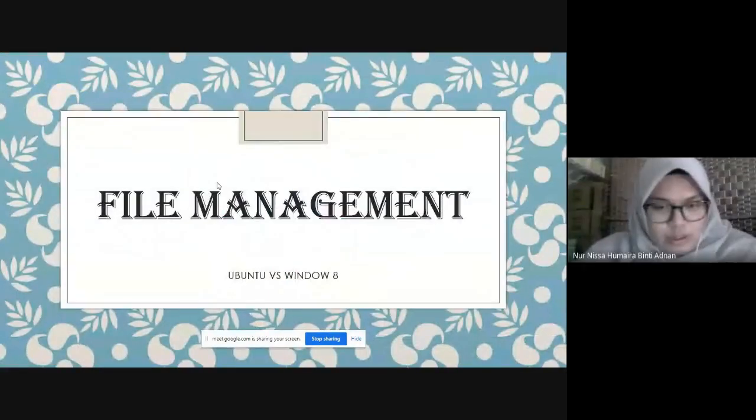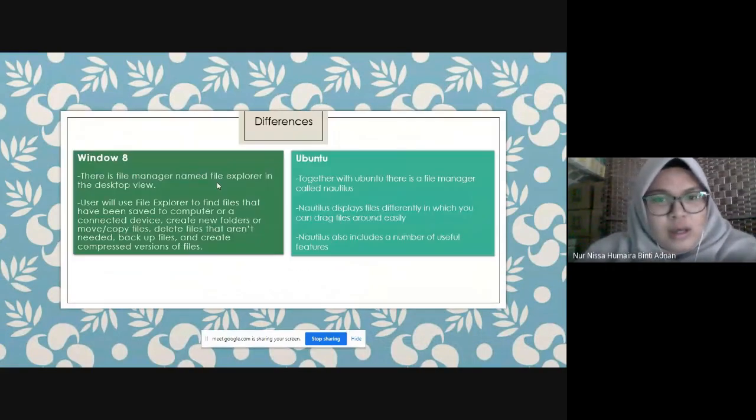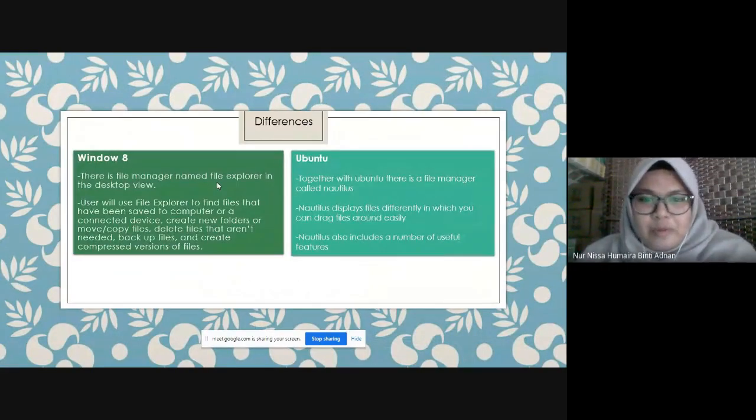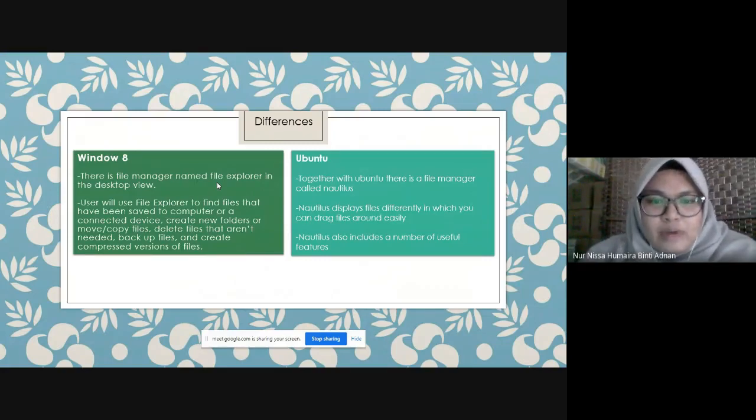So I will talk about file management, the difference between file management in Windows 8 and Ubuntu. In Windows 8, there's a file manager named File Explorer in the desktop view. Users will use File Explorer to find files that have been saved to the computer or connected devices, create new folders, move or copy files, delete files that are not needed, back up files, and create compressed versions of files.